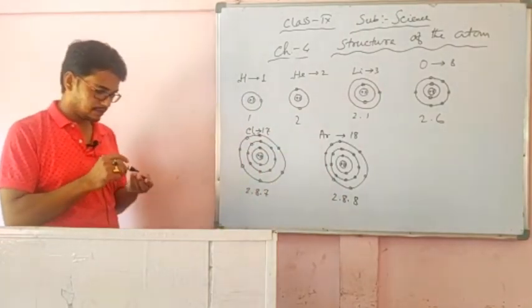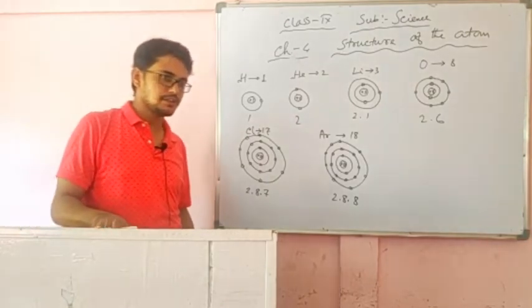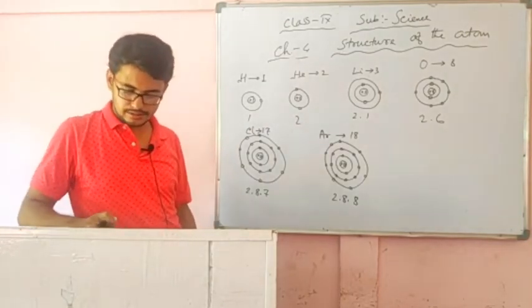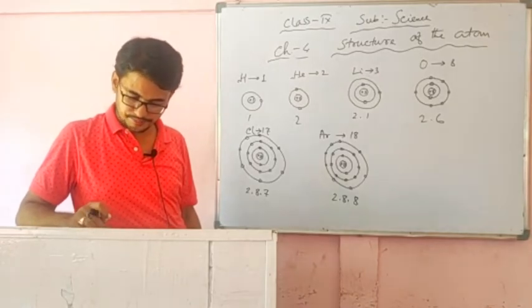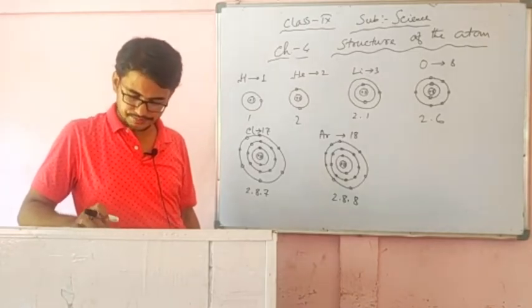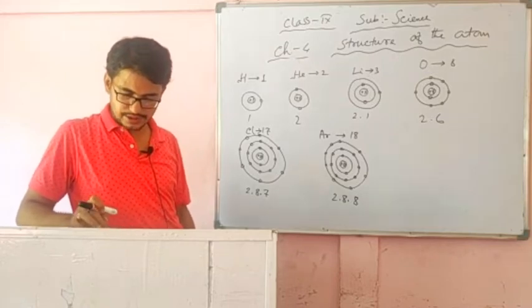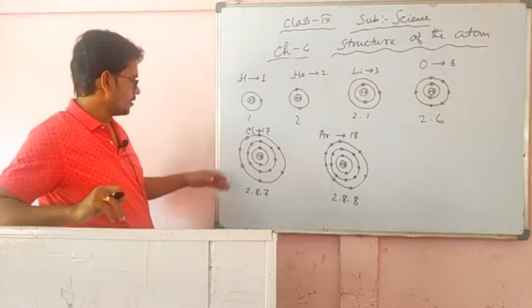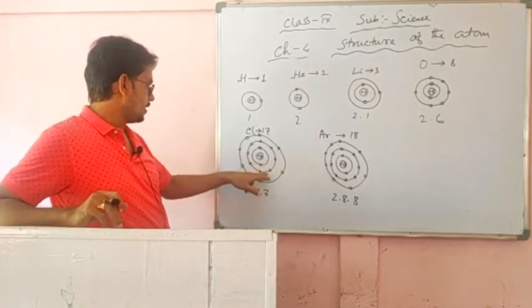So this way we can write the electron configuration, and I think we understood how these electrons are staying inside an atom, and when these electrons are revolving in their definite orbit, this is K shell, L shell, M shell.